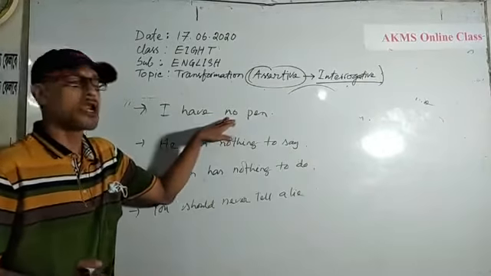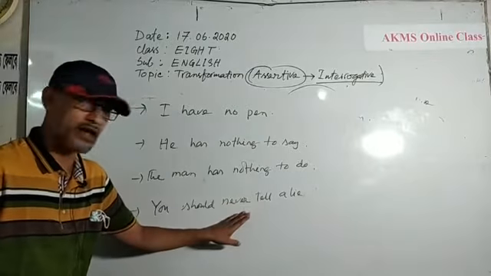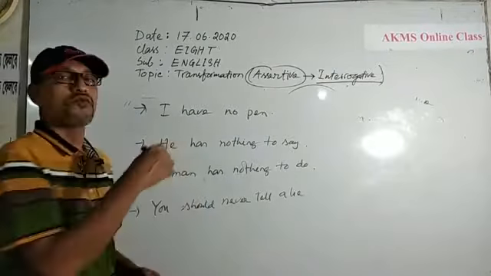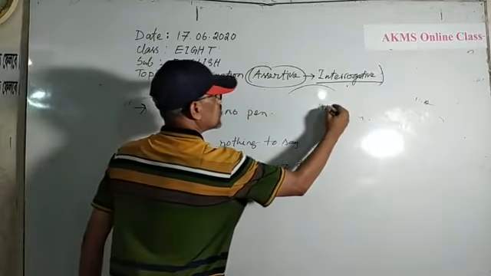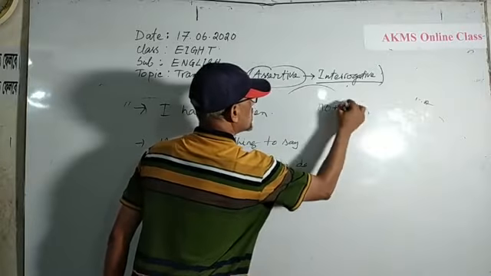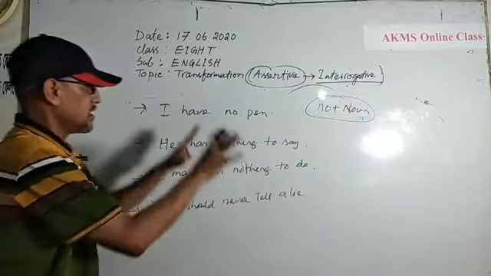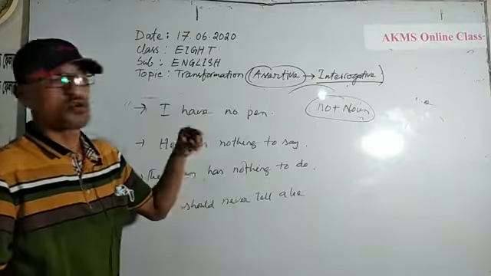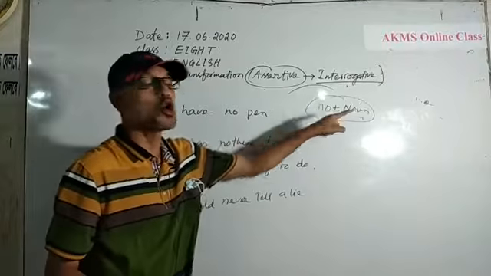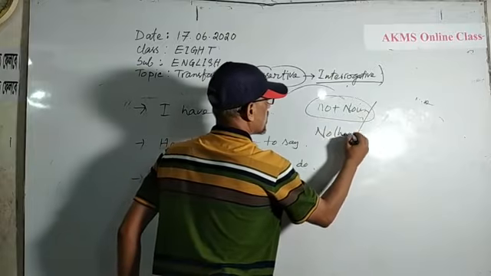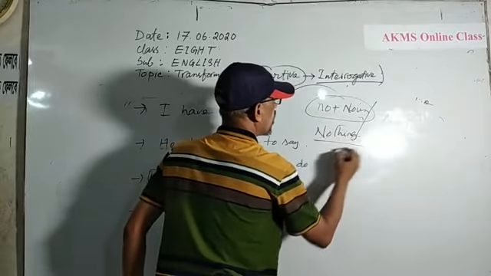I have used here no, nothing, nothing, and never. If you find any assertive sentence where the question setter uses no plus noun, nothing or never, it is not the subject. In the middle or at the last part of the sentence, the question setter may use no plus noun or nothing or never.